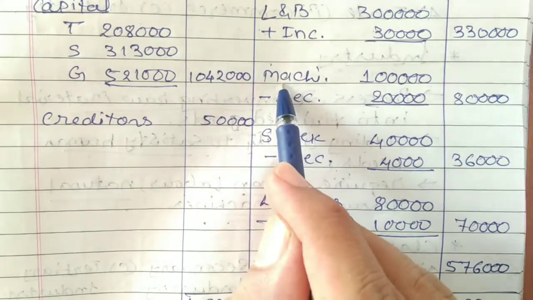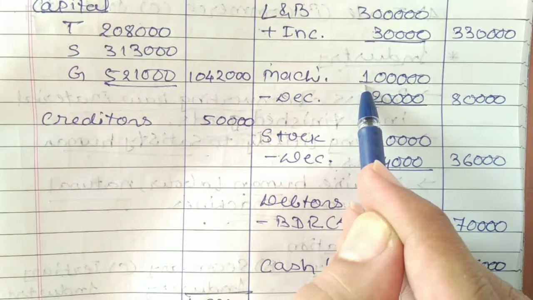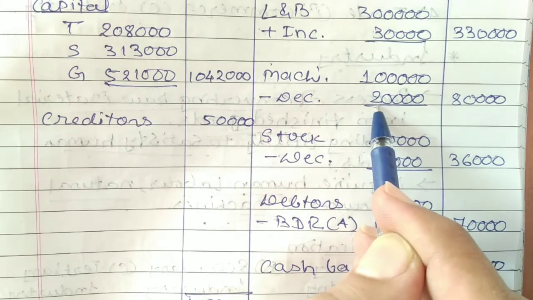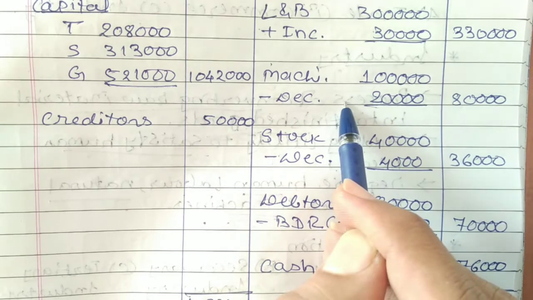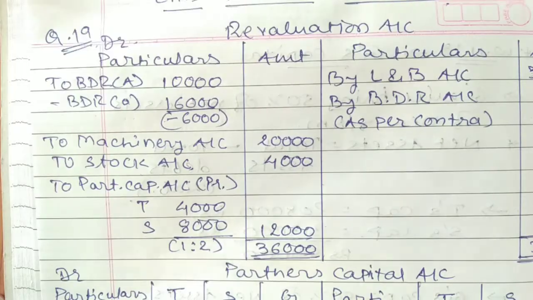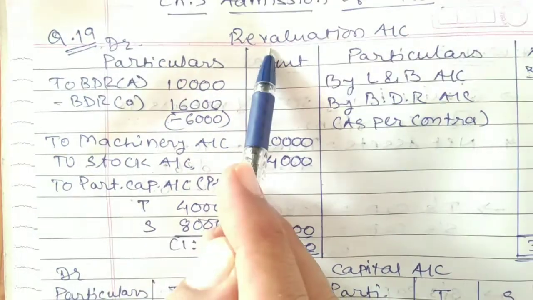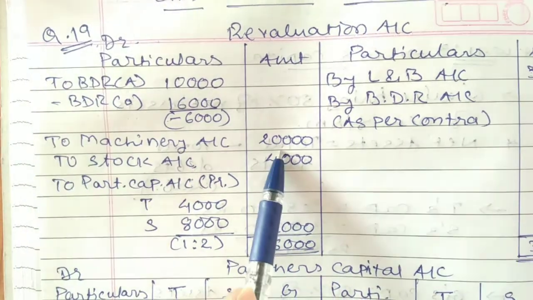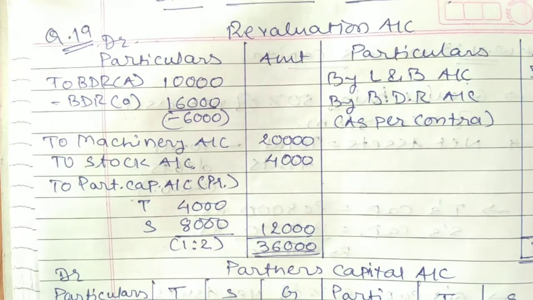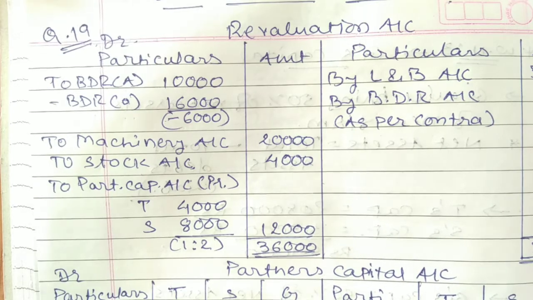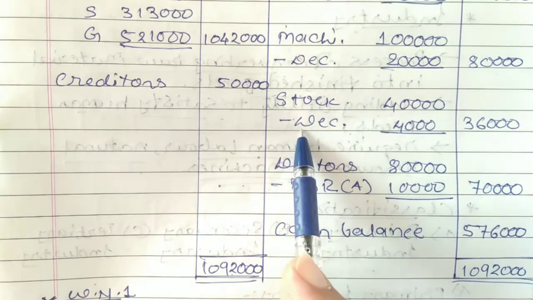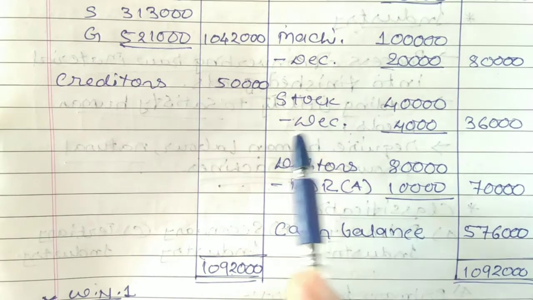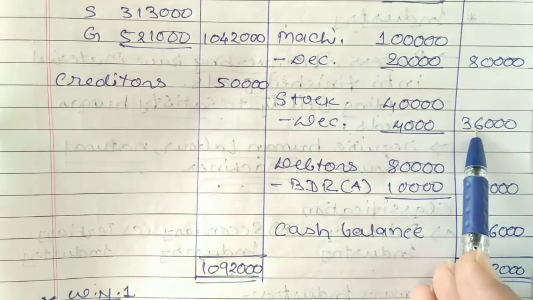So the book value of the machine is 1 lakh, but the market value reduces by 20,000, that's why the market value comes to 80,000. Reduction in the value of your asset is going to be recorded on the debit side of your revaluation account. That means on the debit side of the revaluation account, to machine account, 20,000. Fifth adjustment is that the value of stock is to be reduced by 10%. Stock is 40,000. 10% reduce, that means minus 10%, that is 4,000. The amount comes to 36,000.